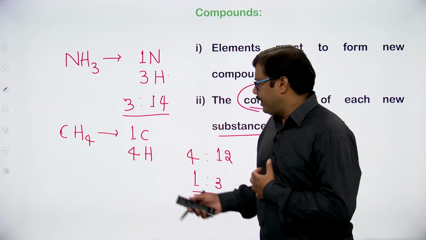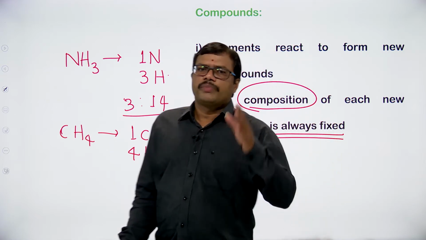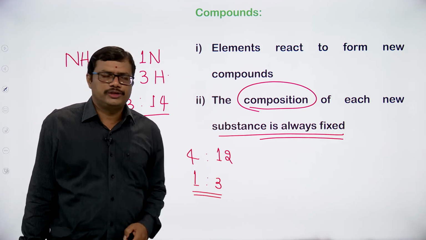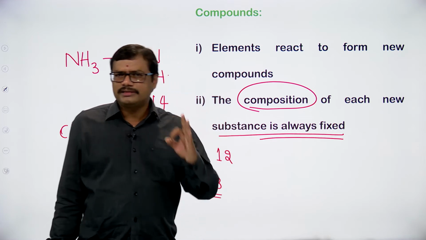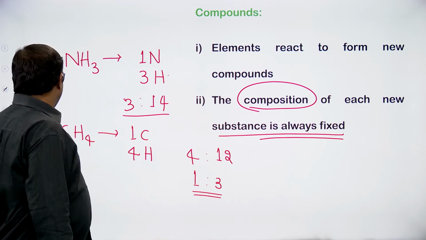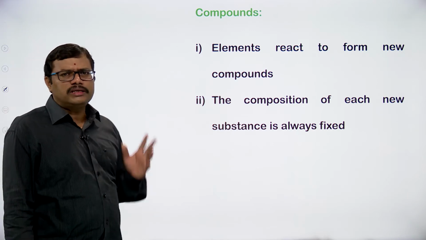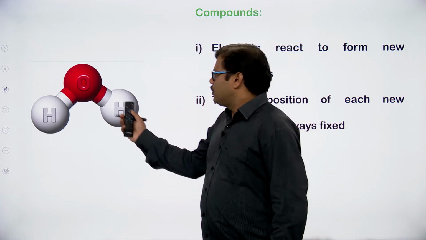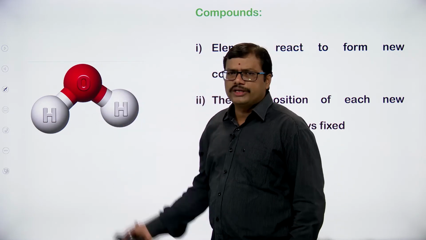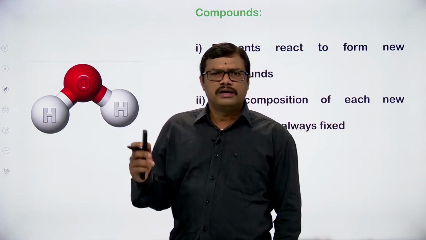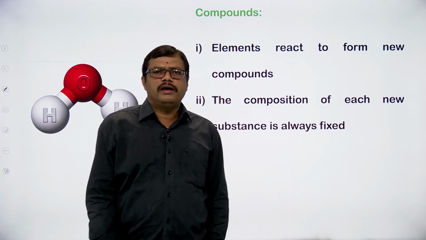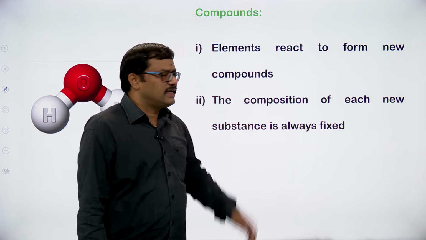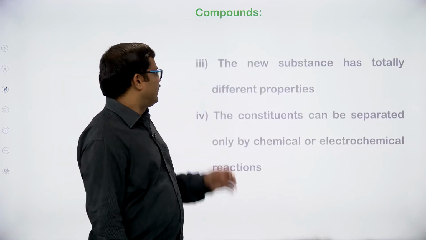So methane is a compound obtained by the combination of carbon and hydrogen in fixed proportion. What is that? A 1:3 ratio between hydrogen and carbon. That is the weight ratio. So the composition of each substance is always fixed. We cannot change the composition. The composition of a compound is always fixed. Similarly, in the water molecule, there are 2 hydrogen atoms and 1 oxygen atom. When you take the ratio, it is 1:8. So hydrogen and oxygen always react in a 1:8 ratio, and thereby the water compound is produced. So the thing is very clear: the composition of a compound is always fixed.